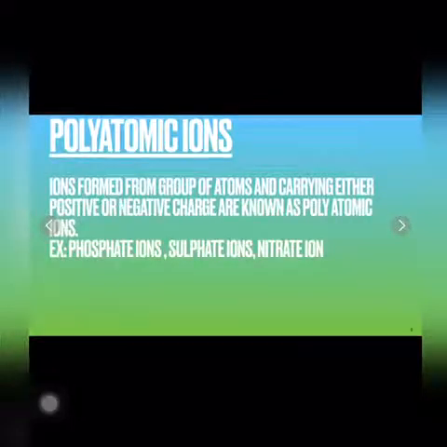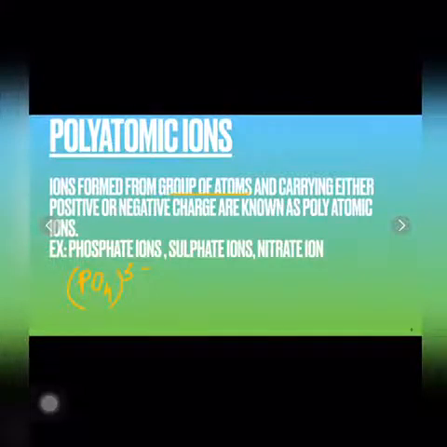Now let us talk about polyatomic ions. If the ions are formed from a group of atoms and carry either a positive or negative charge, then those ions are called polyatomic ions. So let us understand with an example. Phosphate ion. The formula for phosphate is PO4 3-. Here you can see this phosphate ion is formed from a group of atoms, that is phosphorus and oxygen, and carries a charge. It is carrying 3 negative charges, so it is a polyatomic ion.